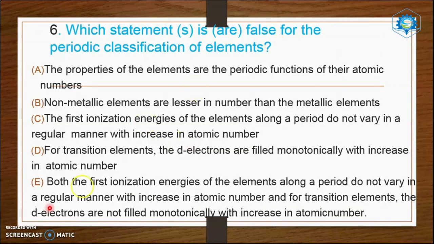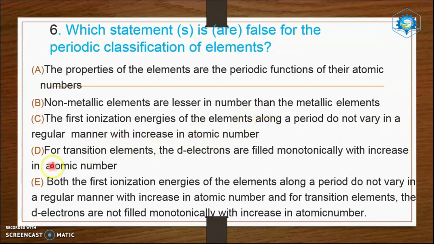Which statement is true or false? Periodic classification of elements. First one, the properties of the elements are the periodic functions of their atomic numbers. Right. Non-metallic elements are lesser in number than metallic elements. Right. The first ionization energies of the elements along a period do not vary in a regular manner with increase in atomic number. You can see that there is not just an increase.